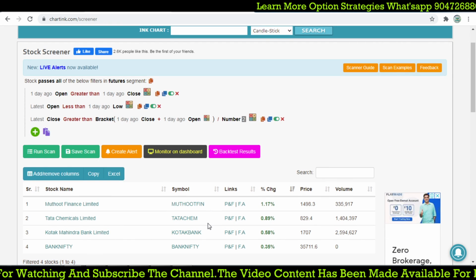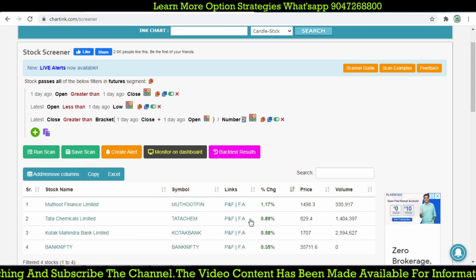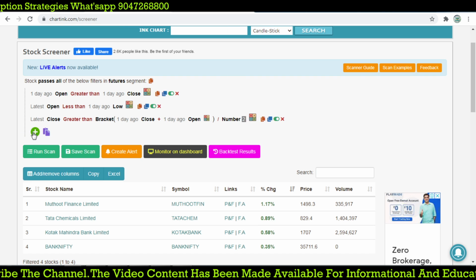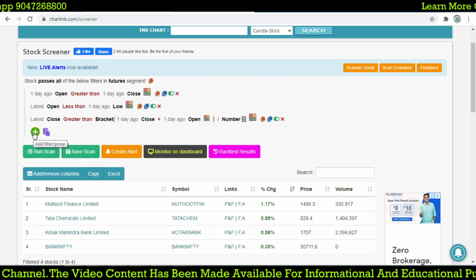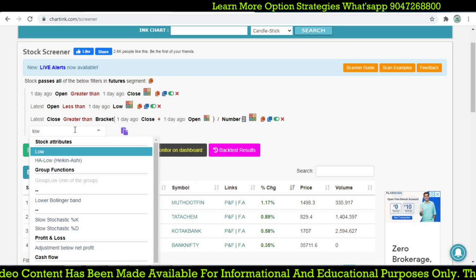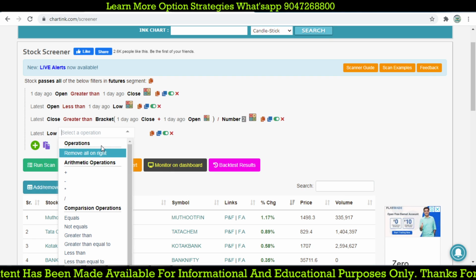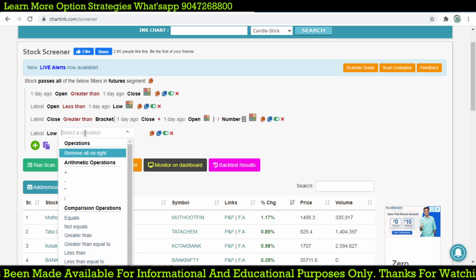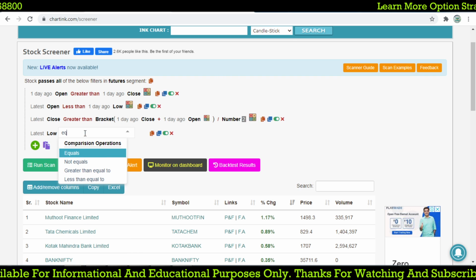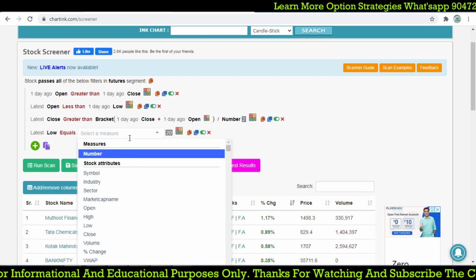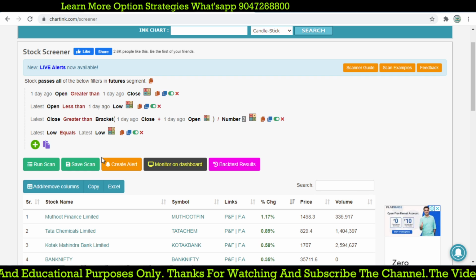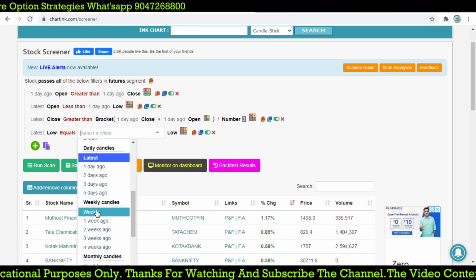Another important thing: we are going to make this with the latest low. The latest low should be equal, because we are going to find those stocks which form a monthly low. Since we are using the daily candle, we focus on the monthly low.